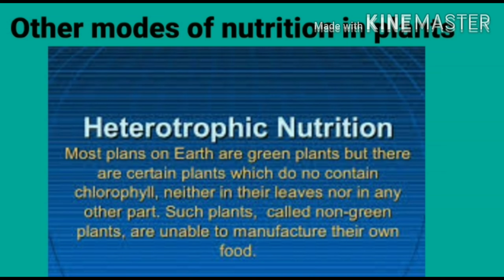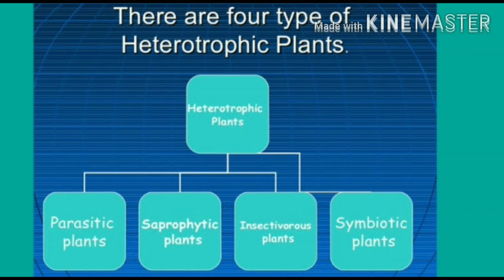Like humans and animals, such plants depend on the food produced by other plants. So these plants use the heterotrophic mode of nutrition. Depending upon the mode of living and mode of intake of food, heterotrophic plants may be categorized into four types: parasitic, saprophytic, insectivorous, and symbiotic.